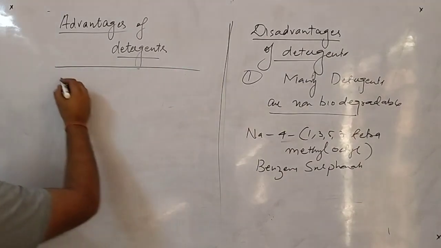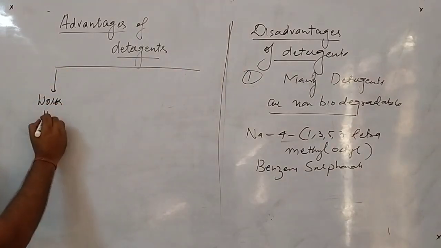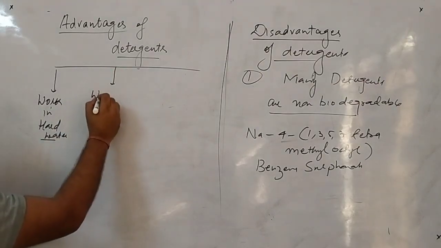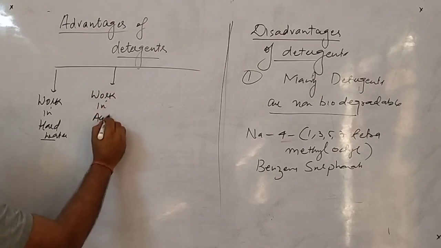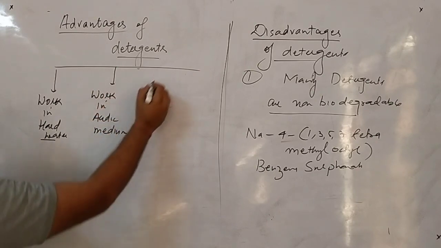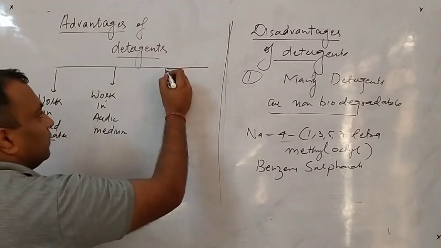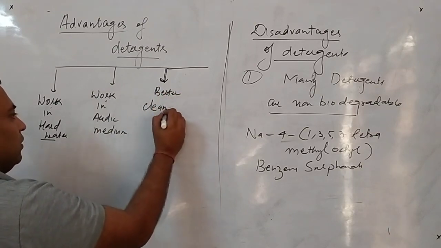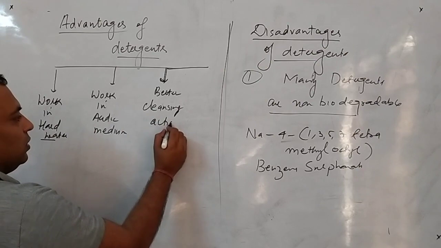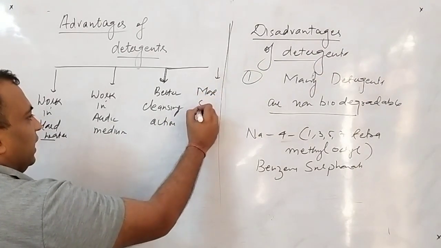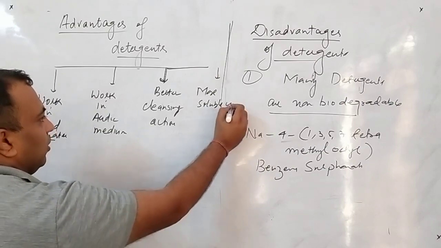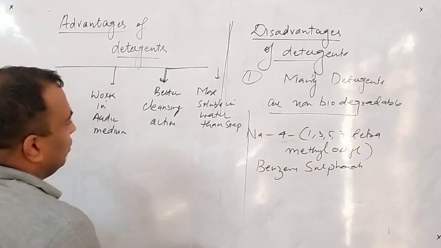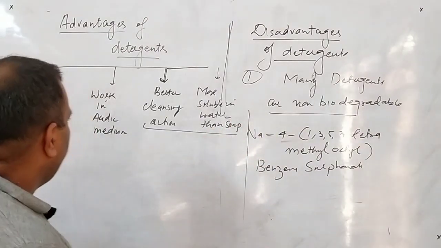So what are the advantages of detergents? They are having so many advantages. First, they will work in hard water. Second, they will work in acidic medium. Number 3, they have better cleansing action. Number 4, they are more soluble in water than soap. Now these two you have to write without any reason, but we have to see the reason of this.